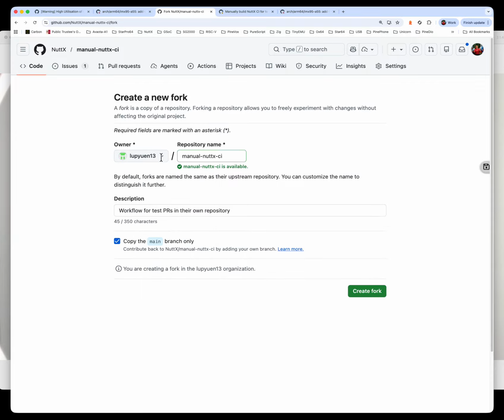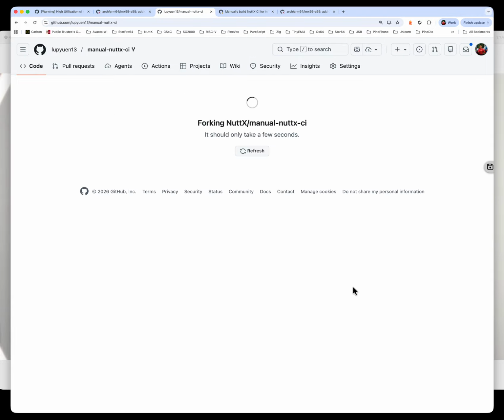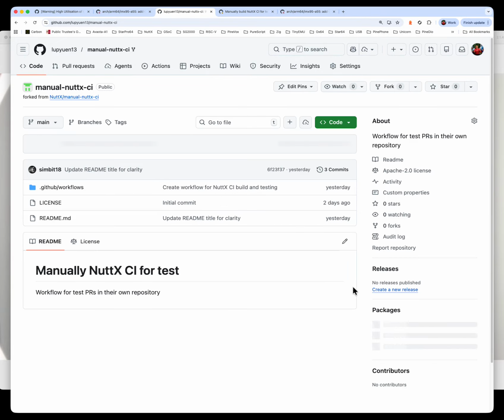In case you haven't realized, it's perfectly fine to create new organizations for free. You can create as many organizations as you want. I created my own organizations to keep my projects nice and clean and tidy. If you don't wish to use organizations, that's fine also. So in this case, I'll choose my own organization called Latvian 13 and just create fork. Let's wait a while for the repo to be created.